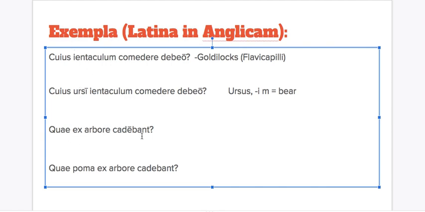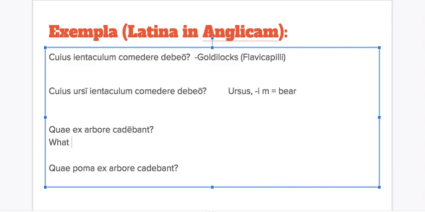Quae ex arbore cadebant. And so the key here is I'm going to see quae and I'm going to see nt. So in order for this to be working with cadebant, it's either going to be feminine plural or neuter plural, right? Qui, quae, quae in the plural forms. Because when I look at the rest of the sentence, I'm going to probably think they're referring to things here.